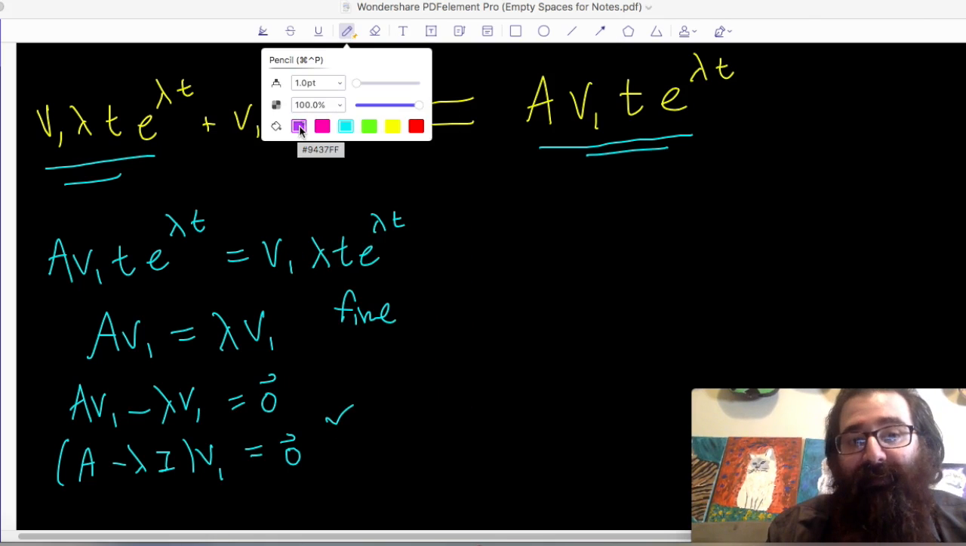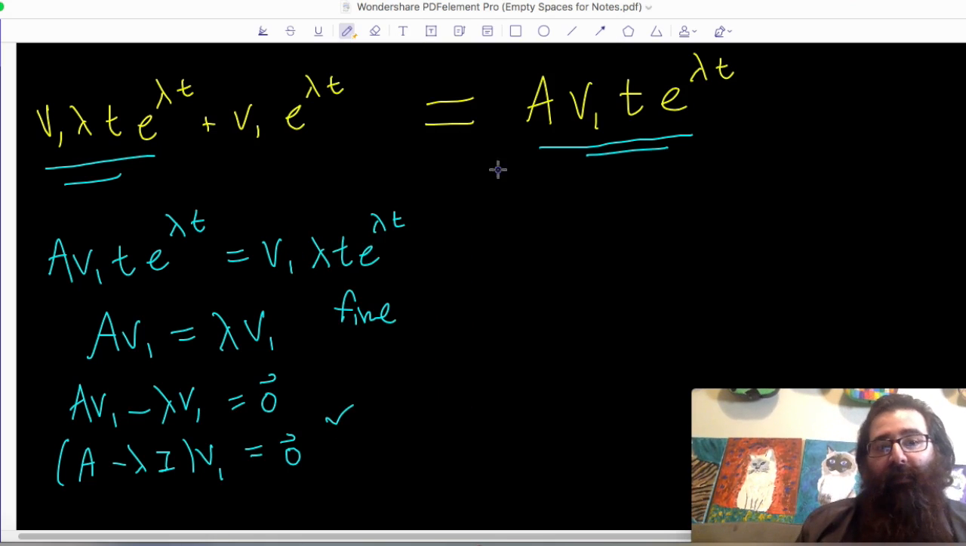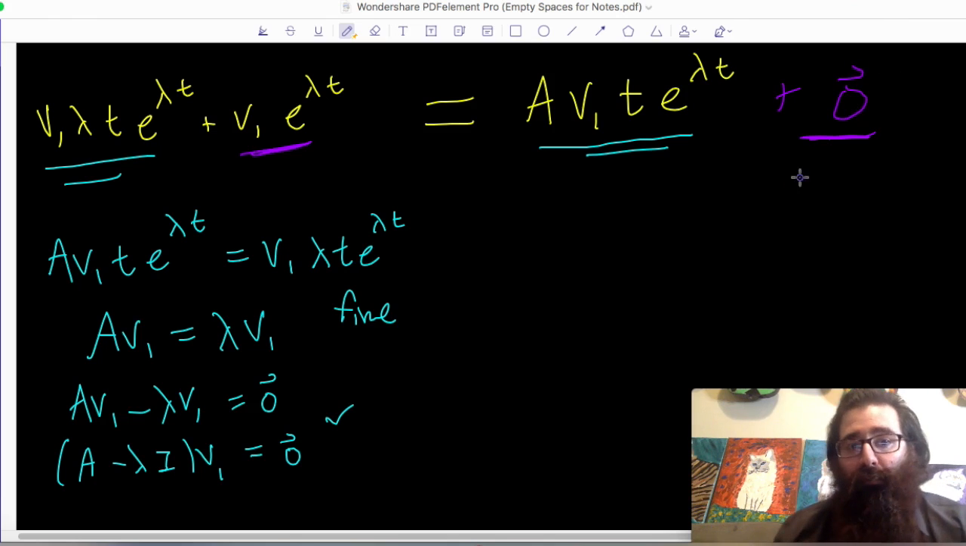But that's not the only stuff we have. We also have this lone term that does not have a t in it, and it doesn't really have a like term on the other side. That would just be, for example, if I wrote in plus the 0 vector.